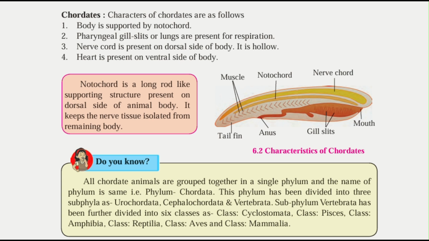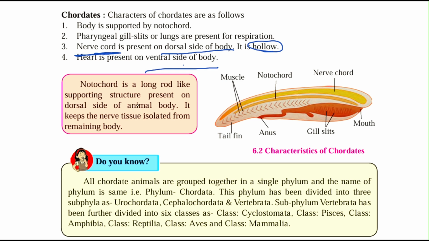And here the nerve cord is present on the dorsal side of the body. In chordate animals, the nerve cord is present on the dorsal side of the body and it is hollow. We have seen that in non-chordates the nerve cord was present on the ventral side of the body and it was solid and paired. And here it is present on the dorsal side of the body and it is hollow. Mark the point, it is hollow. Now the heart is present on the ventral side. We have seen that in non-chordates the heart is present on the dorsal side, and in chordates the heart is present on the ventral side of the body.